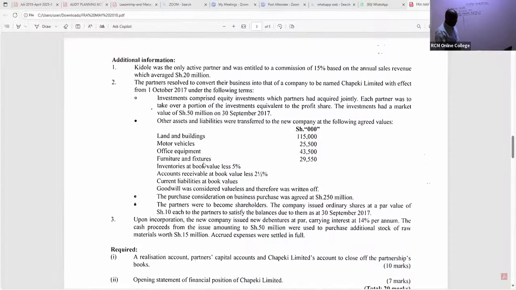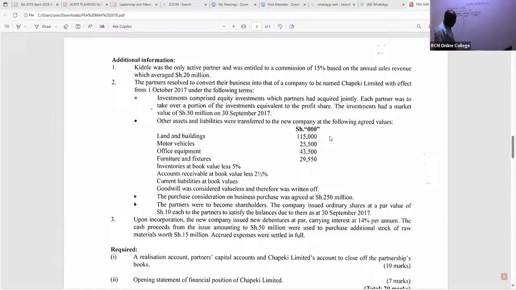You are taking them at fair value, at market value. So you write land and buildings, 115,000. The ones taken over by the company are other assets and liabilities which were transferred to the new company. So land and buildings, 115,000, fair value.